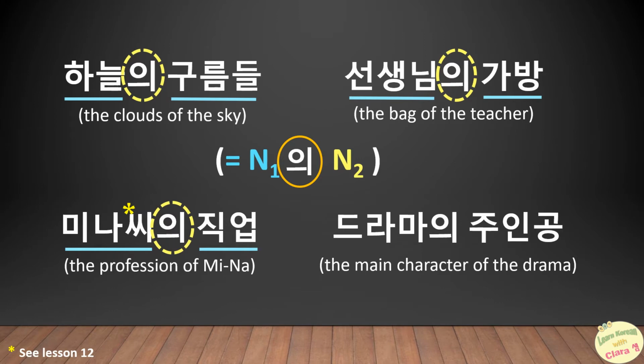For the last example, we see the two words 드라마 and 주인공. Drama means a soap opera, 주인공 means a main character. As for the other examples, here also to link the two words, we put 의 between drama and 주인공. So the main character of the drama in Korean is 드라마의 주인공.